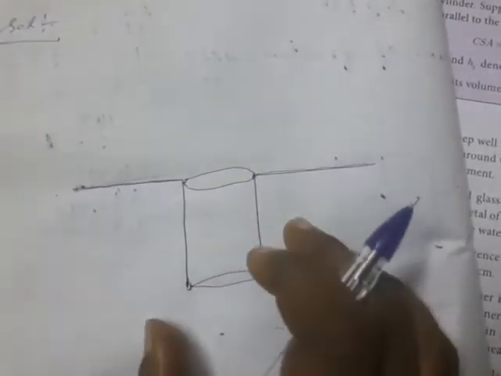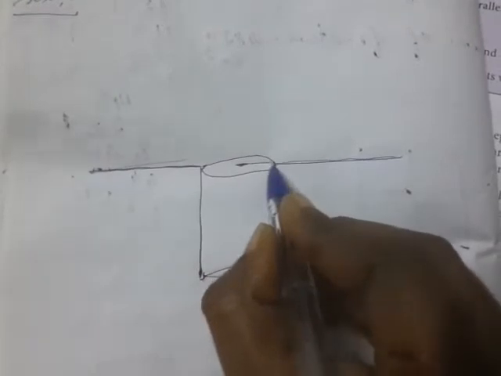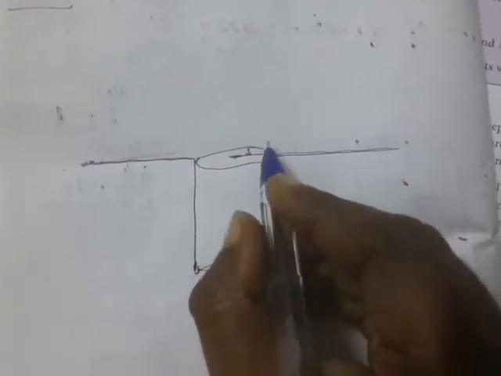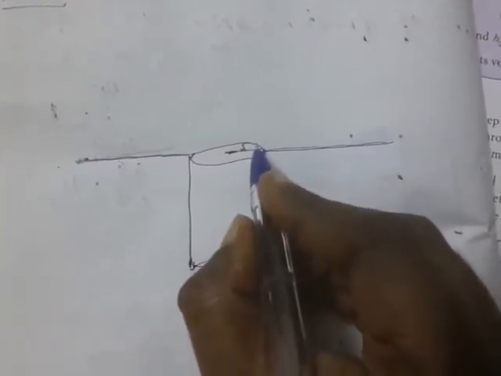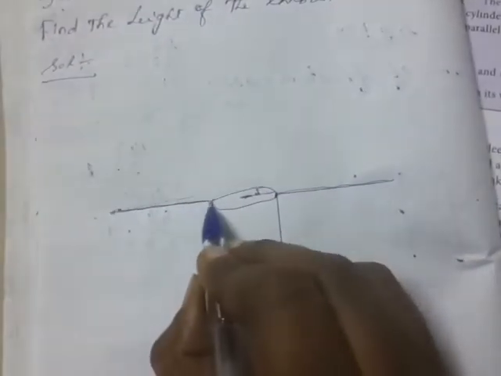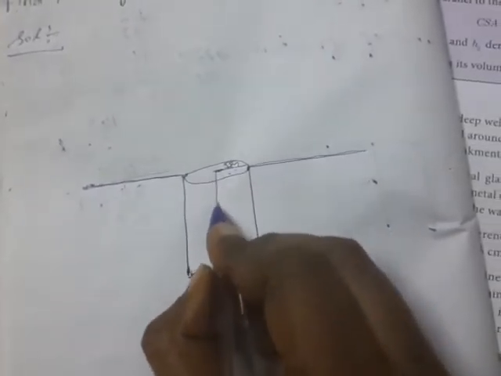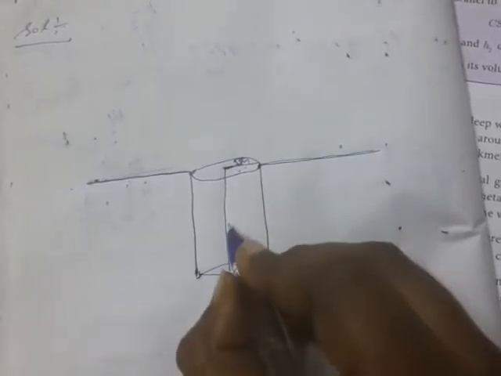This is the ground. Here onwards, they have to dig one deep well. So the inner radius, what they are given, is 5 meter. The diameter they are given is 10 meter in total, so the radius is 5 meter. The height is 14 meter they are given.